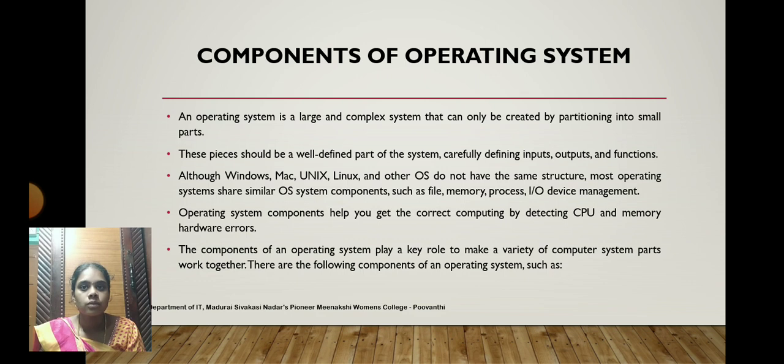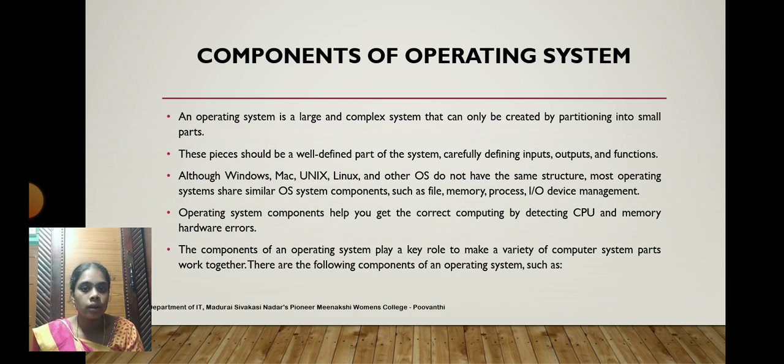An operating system's components help you get correct computing by detecting CPU and memory hardware errors, and by tracking the CPU's utilization time. If the CPU is free, then the operating system instructs other processes waiting in the queue to be processed.